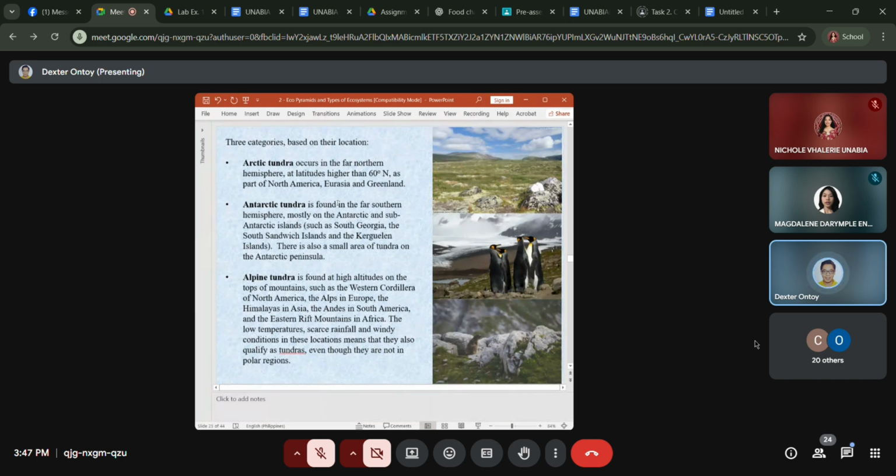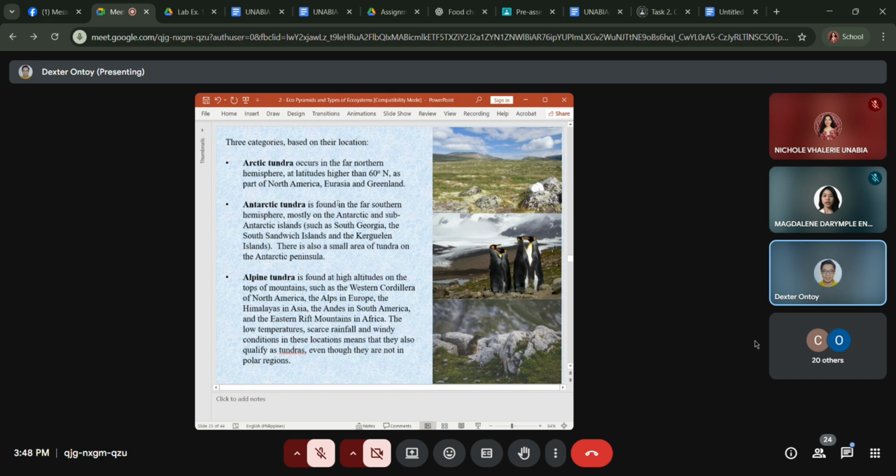We have the Arctic tundra, those are the areas near the northern hemisphere, the North Pole, and the other one is the South Pole, so that's basically the Antarctic tundra. Then you have the alpine, up there at the very high altitudes in the Himalayas and some in the Andes as well.